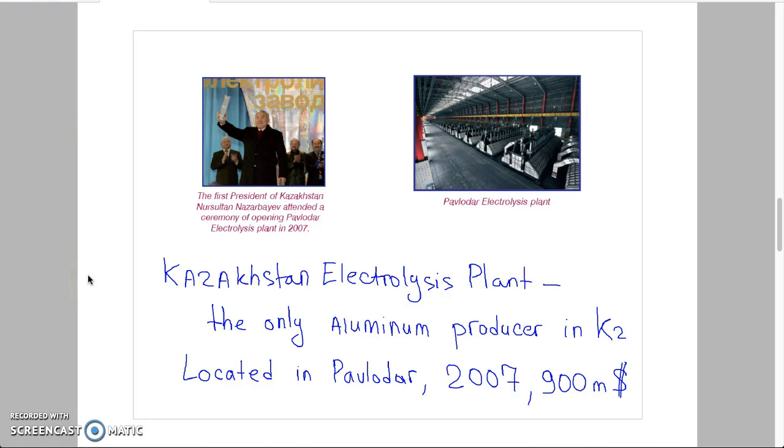Kazakhstan Electrolysis Plant is the only aluminum producer in the Republic of Kazakhstan, and it's located in Pavlodar city. In 2007, the work of the plant was started. The first president of Kazakhstan, Nursultan Nazarbayev, attended the ceremony of opening the Kazakhstan Electrolysis Plant. Here in the picture you can see the plant, one of its parts.